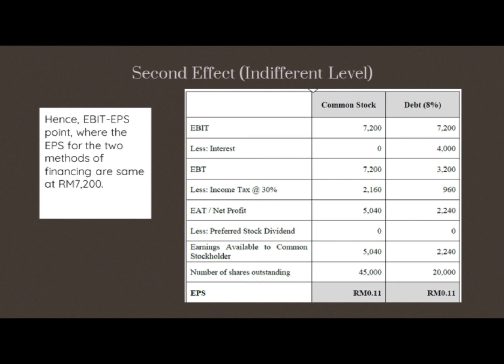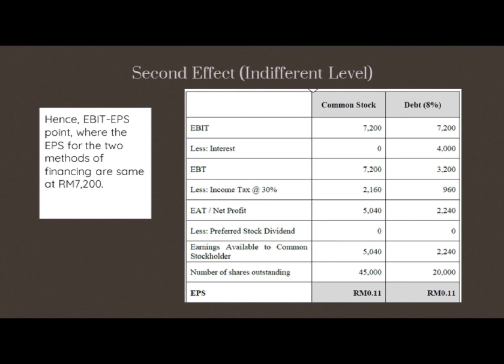Hence the EBIT-EPS point, where the EPS for the two methods of financing are the same, is at 7,200 ringgit, for common stock and debt at 8%.